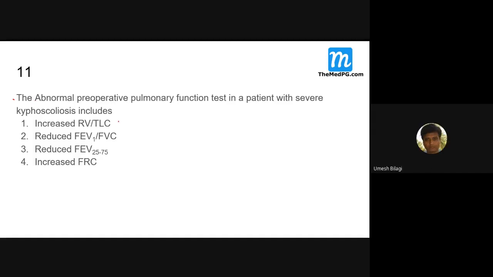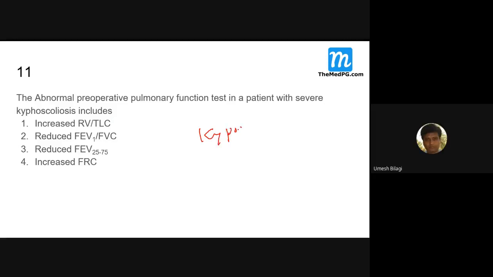Now, abnormal preoperative pulmonary function test in a patient with severe kyphoscoliosis. The question is based on that. So, what do you expect, restrictive disease or obstructive disease? Kyphoscoliosis. Sorry, restrictive, sir.